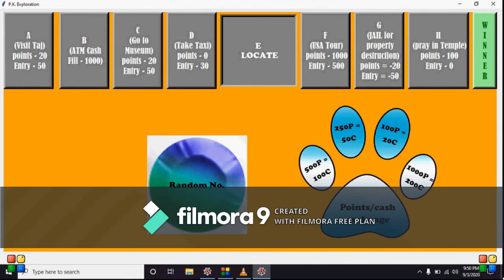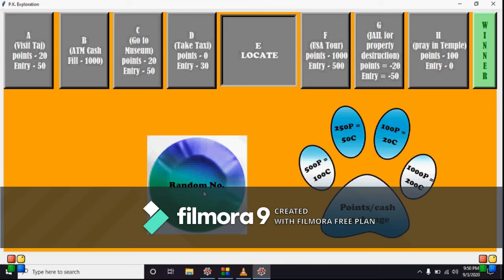So this is basically the second screen, as you can see here. So this is the game. Once you hit the click button on the play button, you will get the second screen with the orange background and some tiles. As you can see, the interface is quite interactive, even with the tiles with 3D embossment, and some rules, some different conditions are being given. And you can see A, B, C, D tiles and some points and entry fees.